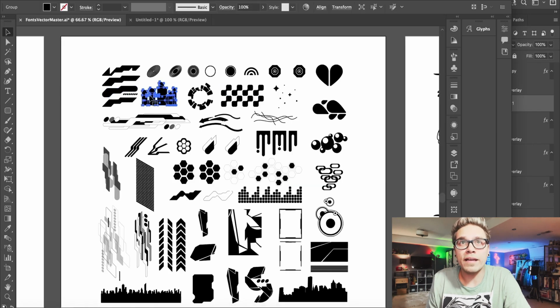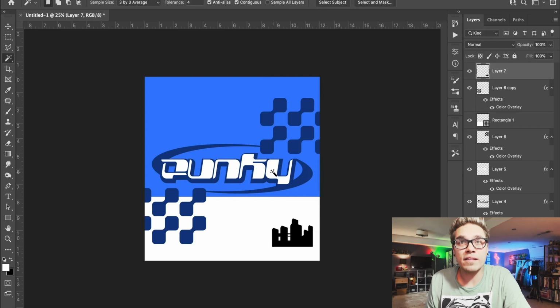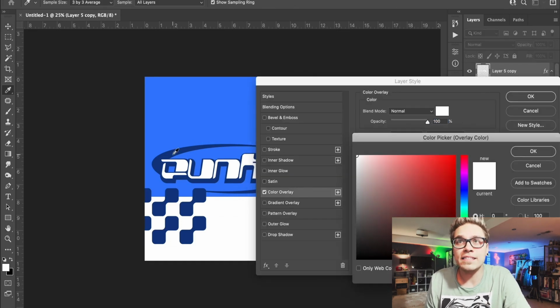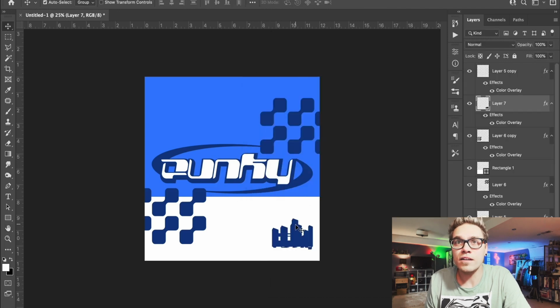And to break up the design, we'll add that piece in, and let's make a little logo or something down here for the corner of the design. Maybe we can copy that. Boom. Now we just want to change the color there so it matches. Already this is taking shape.